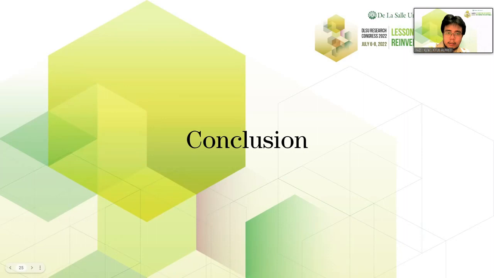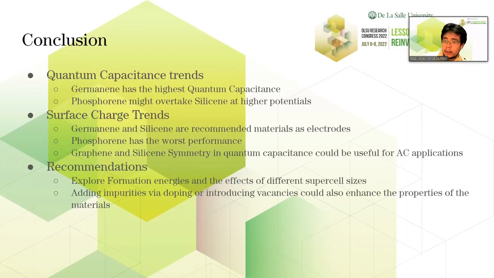Now let's discuss the conclusions drawn in this research. For the quantum capacitance trends, we can see that germanene has the highest quantum capacitance. Phosphorene might take over silicene and germanene at high potentials, but this is assuming that the exponential increase continues beyond negative 1 volt and 1 volt.